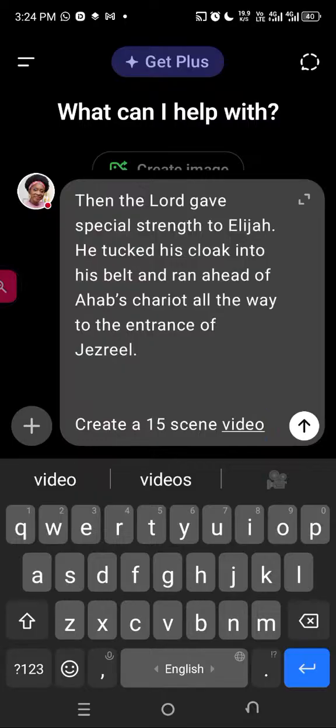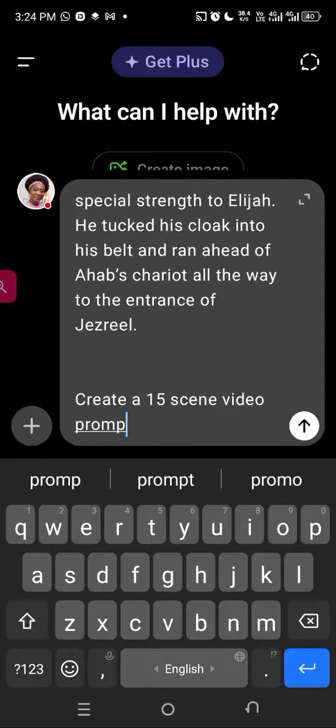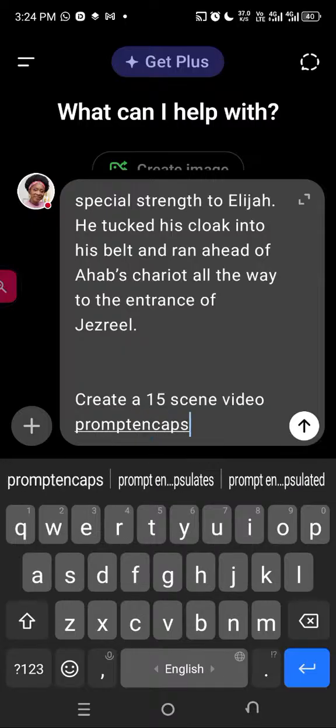So create a 15 scene video prompt encapsulating the entire story in the scriptures above. Why is this giving me all this autocorrect?